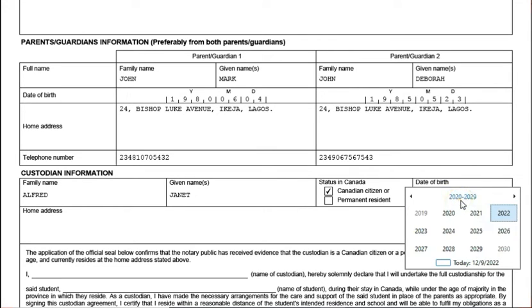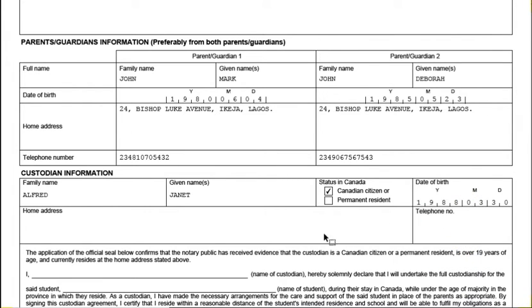Let's look at 1980 something also. Let's say 1988 here. Okay, good. Now the custodian information, the custodian home address. So for here, you need to put the custodian home address here, the person your child will be staying with. Let's say 782 Crescent